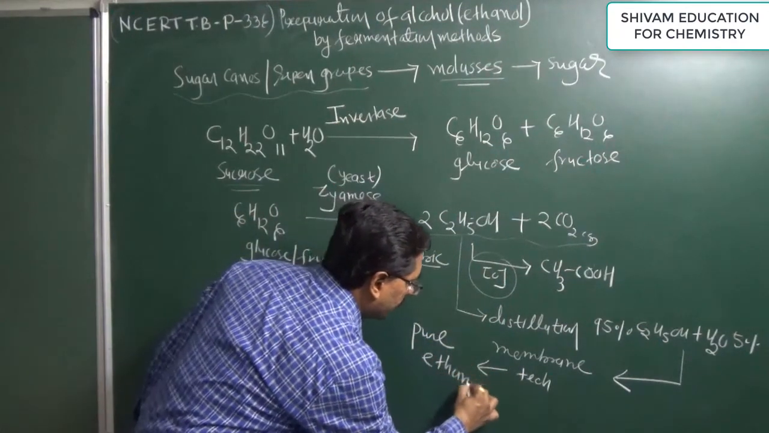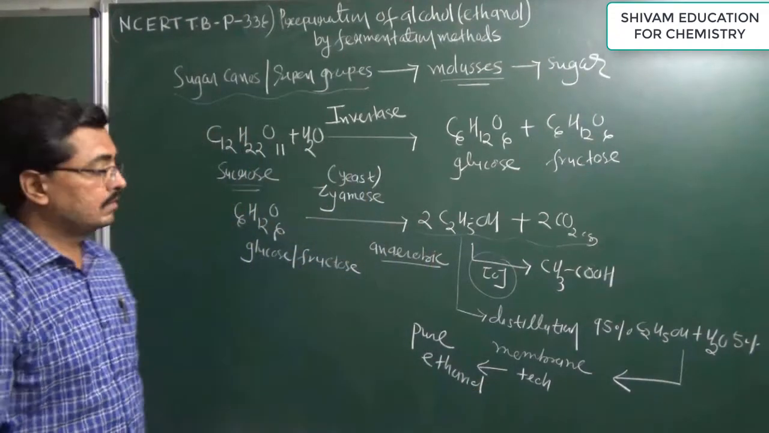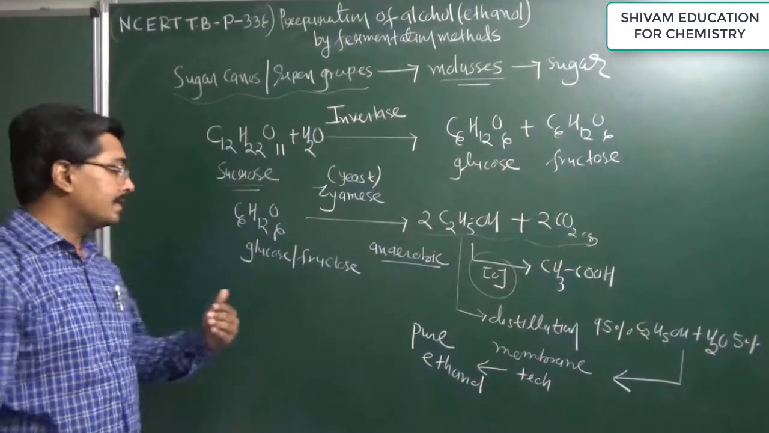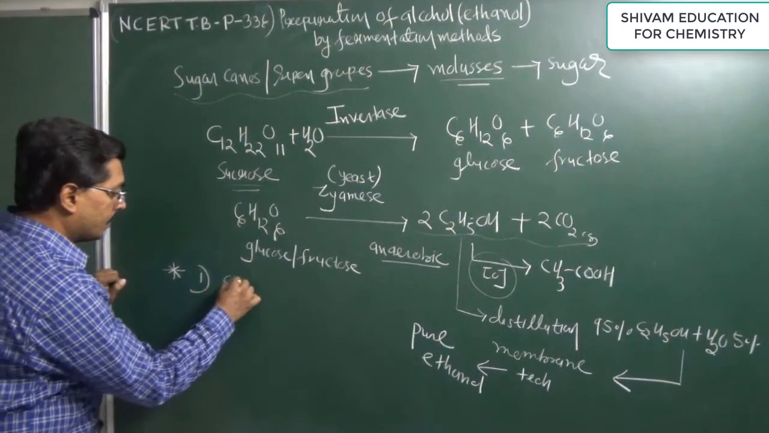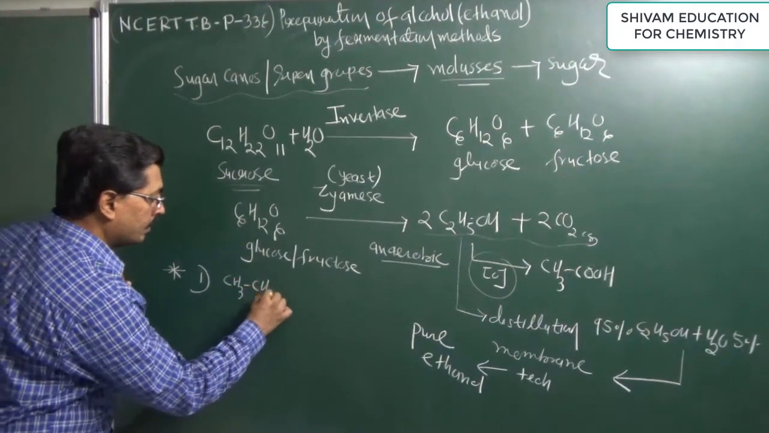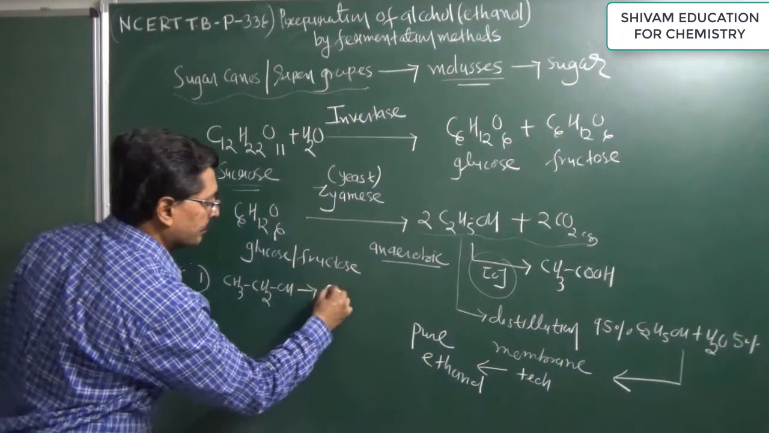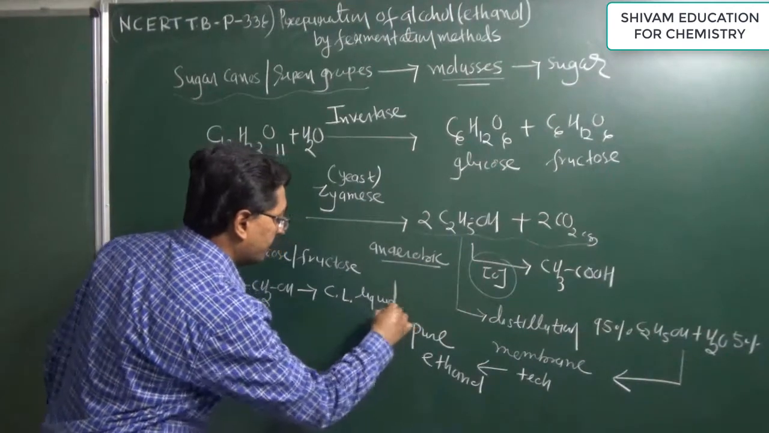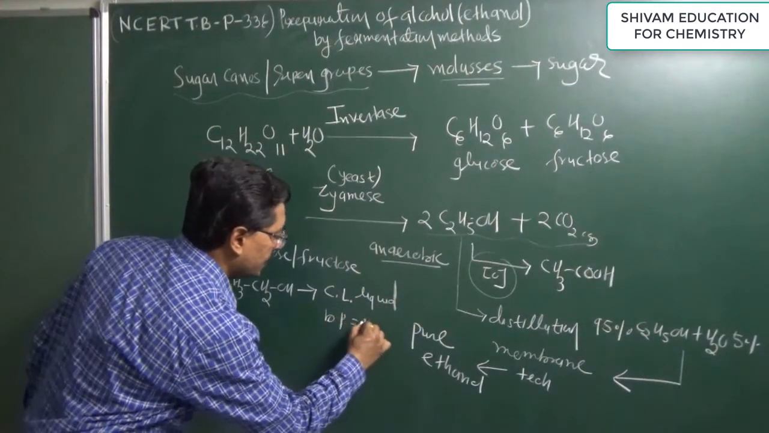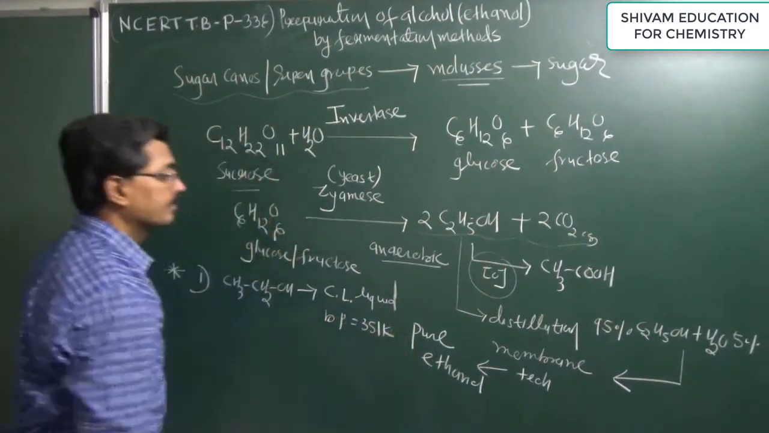Now you know that whatever pure ethanol is obtained is a colorless liquid. A physical property of pure ethanol is that it is a colorless liquid, and it has a boiling point of 351 Kelvin.